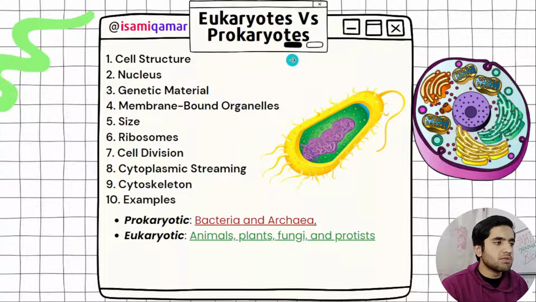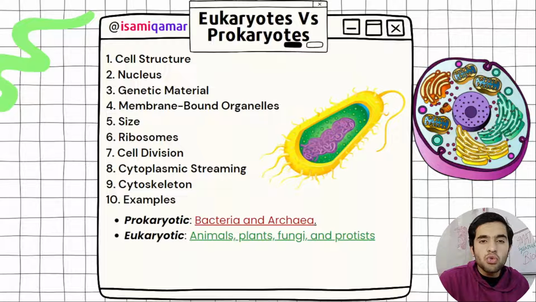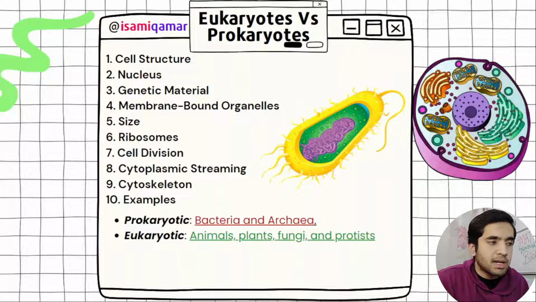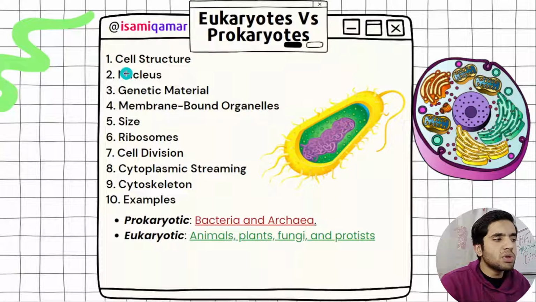Eukaryotic versus prokaryotic difference. This is the basic difference. The basic name is telling what the difference is between eukaryote and prokaryote. Eukaryote means true, so it means eukaryotes have membrane bounded cell organelles, while prokaryotes do not have any membrane bounded organelles. So first of all, the difference lies in cell structure, then nucleus, genetic material.